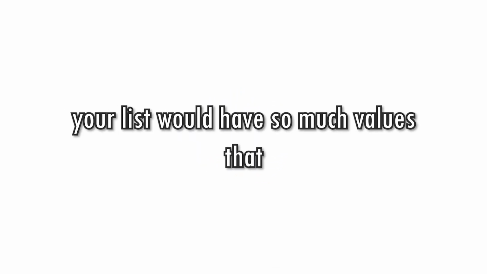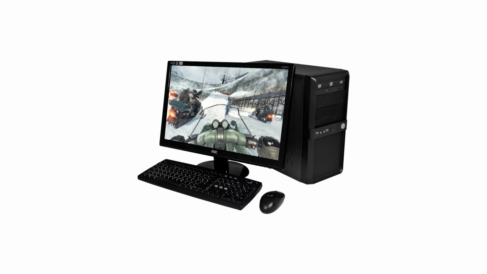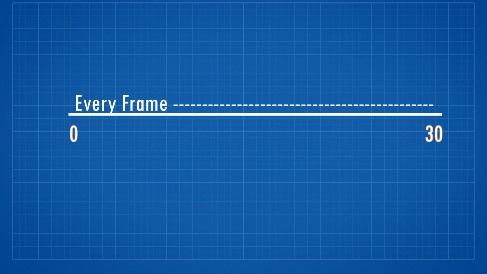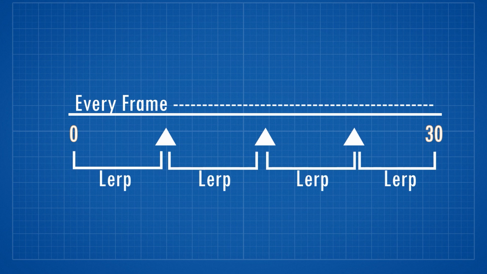First of all, you cannot record for infinite time. Within a couple of seconds, your list would have so many values that it would probably melt your PC. And second, recording every frame, that's not very optimized. So I made it such that it will record for some limited time, and instead of recording movements every frame, I can record with some frame gaps and then loop between them. This way the list would have fewer values without compromising the quality.